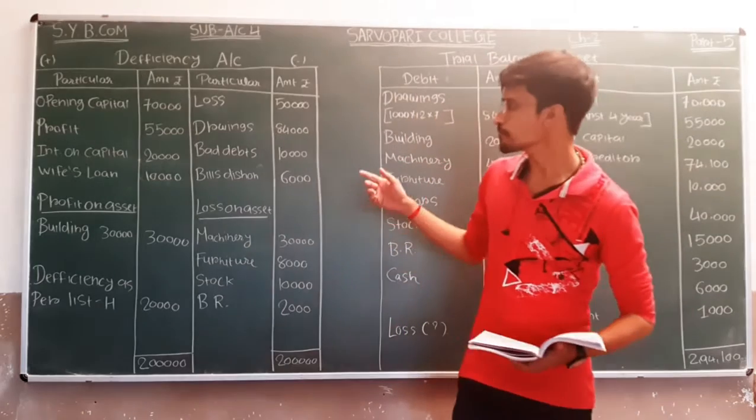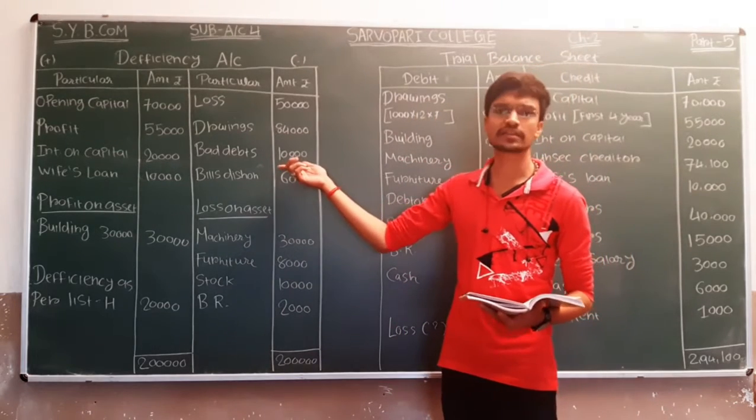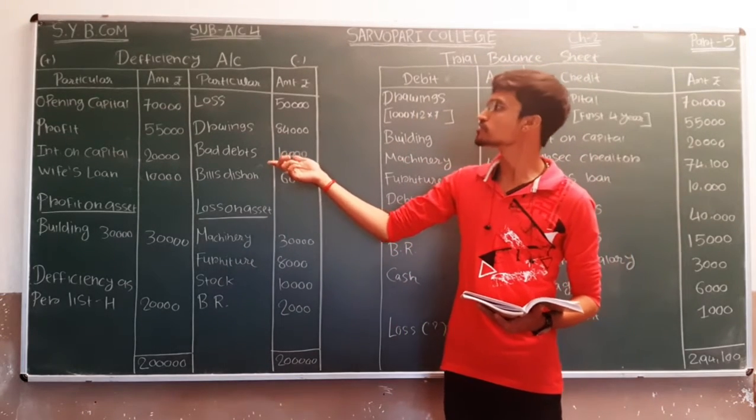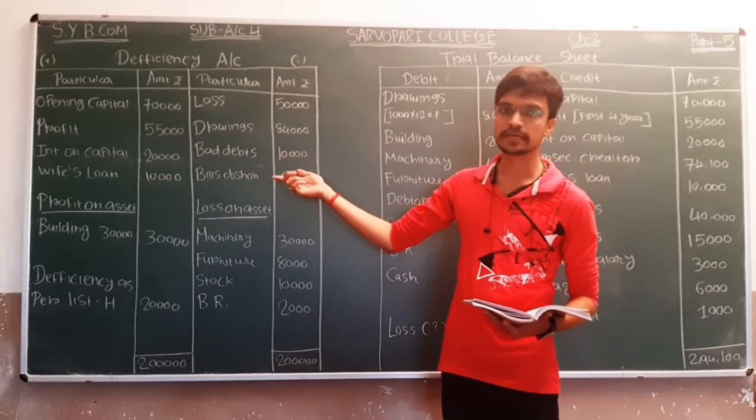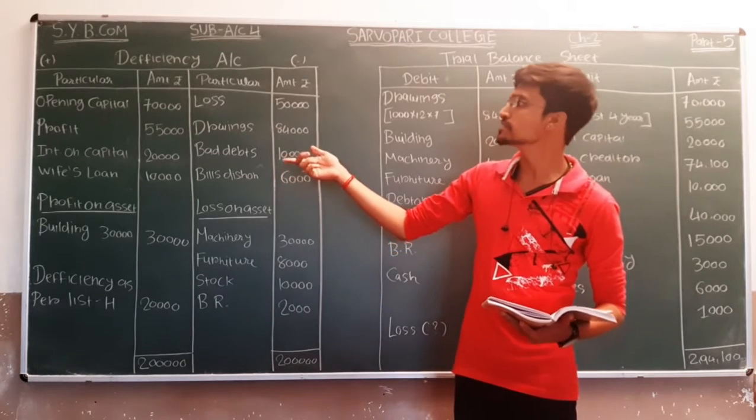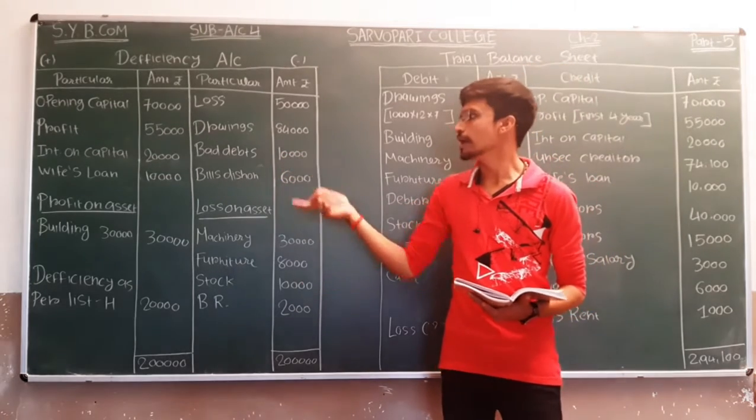So here we are getting a gap of 10,000 which is shown under the head of bad debt, and which is shown with a minus sign on deficiency account.